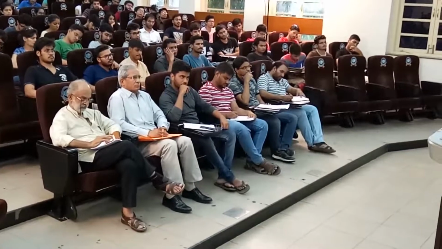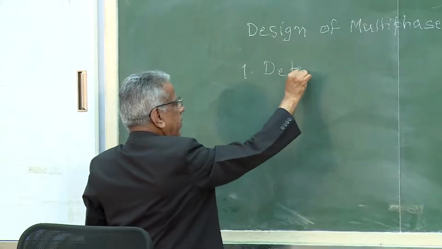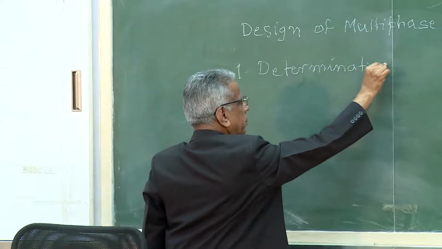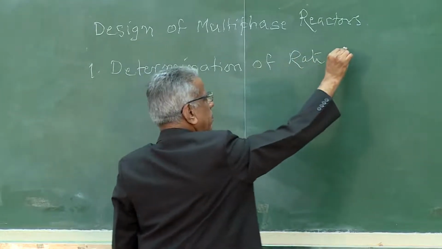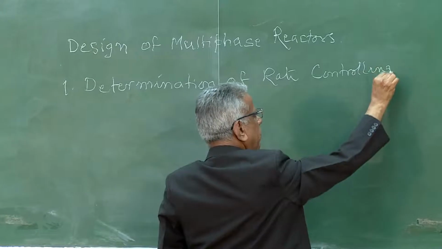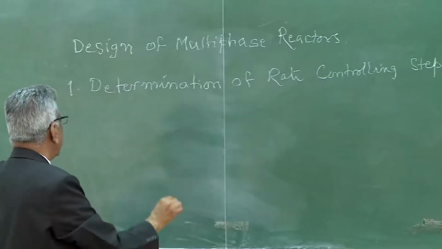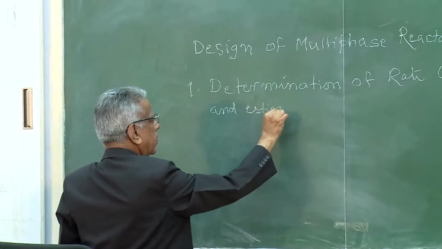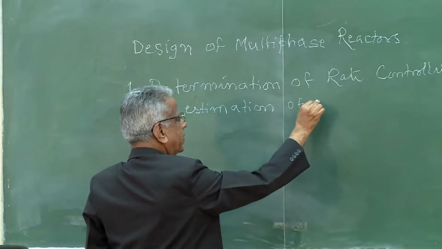The first step we call is determination of rate controlling step and estimation of overall rate of reaction.